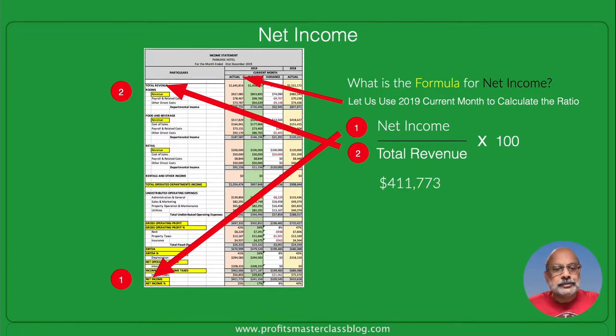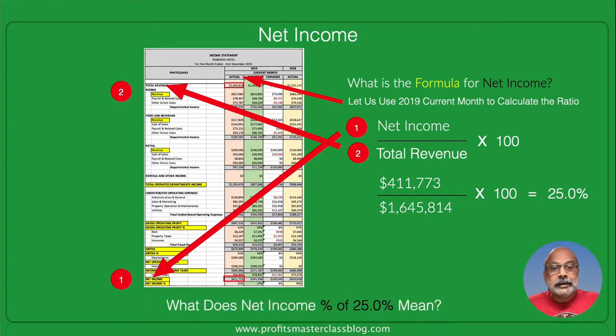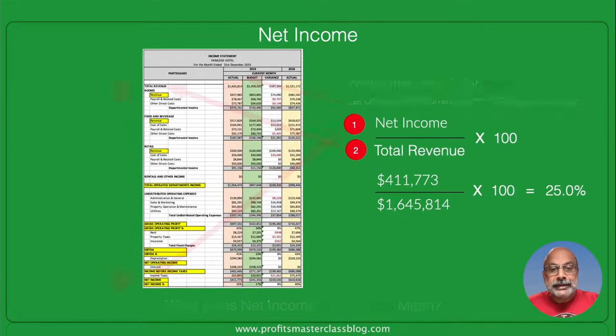Let's apply some numbers to this. Net income is 411,773, divided by 1,645,814 total revenue. When you multiply that by 100, you get 25.0%. So what does a net income of 25.0% mean?